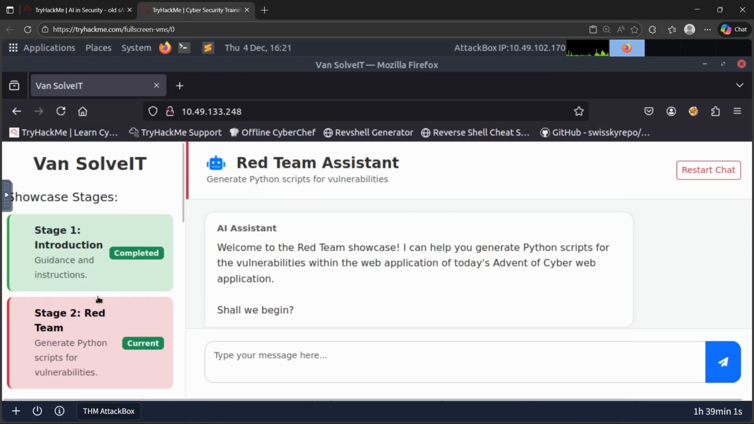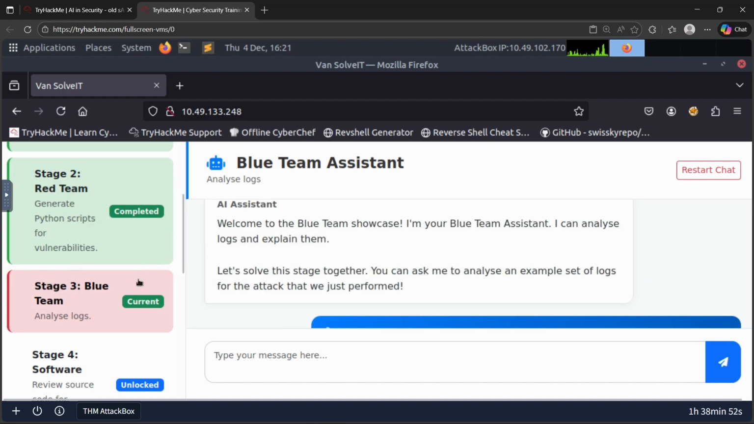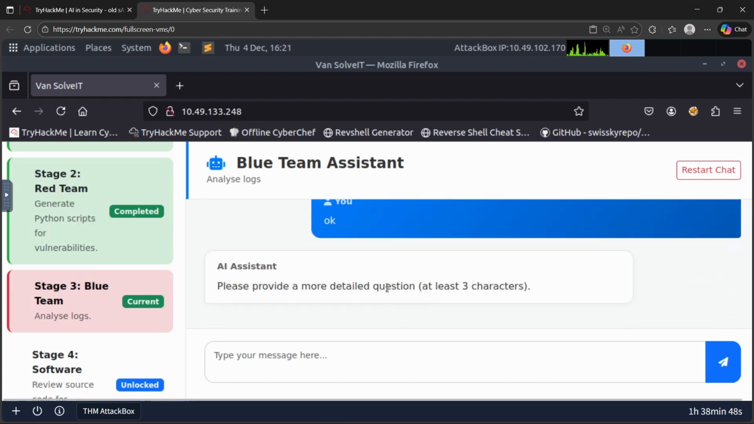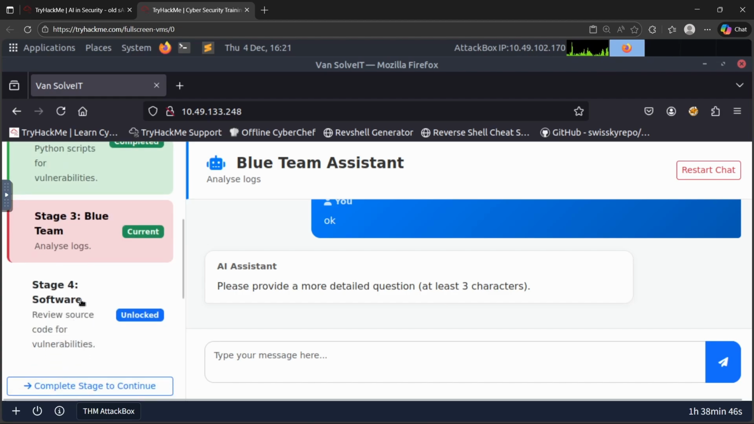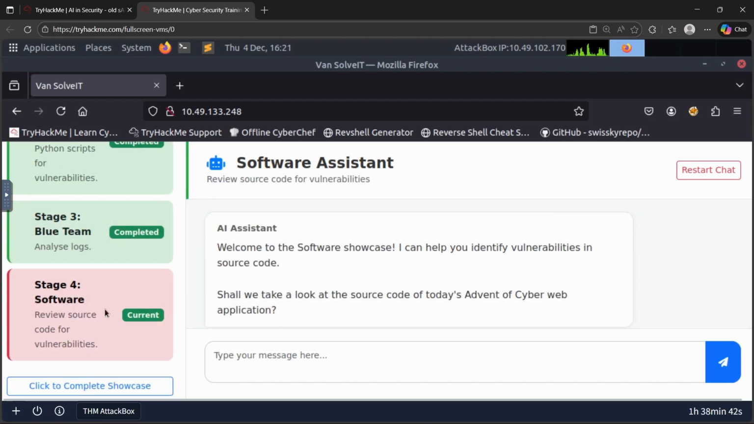So basically, as of now, I understand that when I enter "shall we begin", nothing is happening. So I just moved on and viewed the blue team logs. When you enter logs, it will analyze. That's basically what the blue team will do, and it will check for software vulnerabilities. So these are some of the AI assistants that will help us to solve today's challenges.